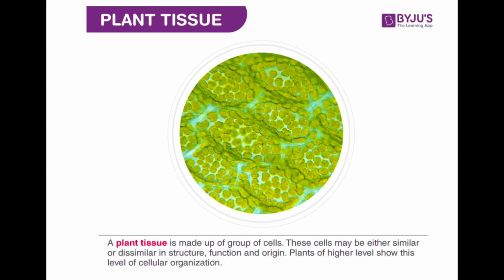Now we talk about the plant tissue. Plant tissue we divide into two main tissues called the meristematic tissue and the permanent tissue. Meristematic tissue is basically found in the growing parts of the plants, like the tips of the plant where new leaves are coming and they grow from the tip. Then sometimes branches come out, and so there is lateral meristematic tissue, helping the plant to grow sideways or even in width.